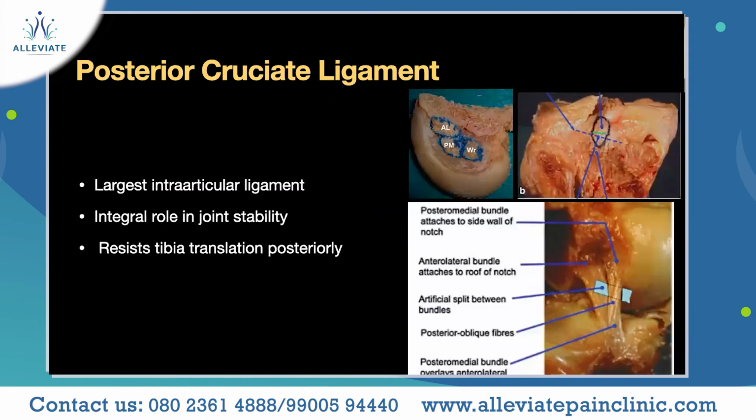The next ligament is the posterior cruciate ligament, which is in the back of your knee. This is also one of the most important ligaments which plays a role in ligament stability, and it is the largest intra-articular ligament within our knee joint, and it resists posterior translation.